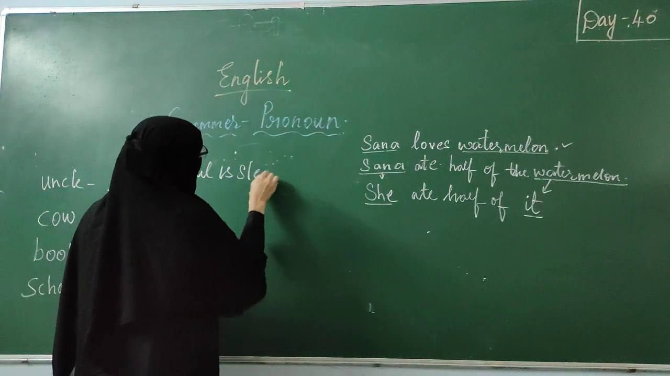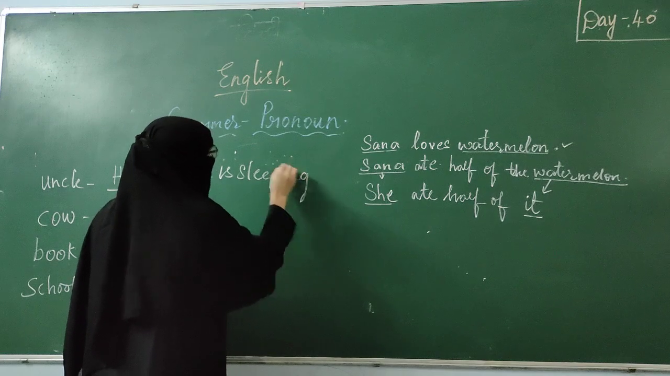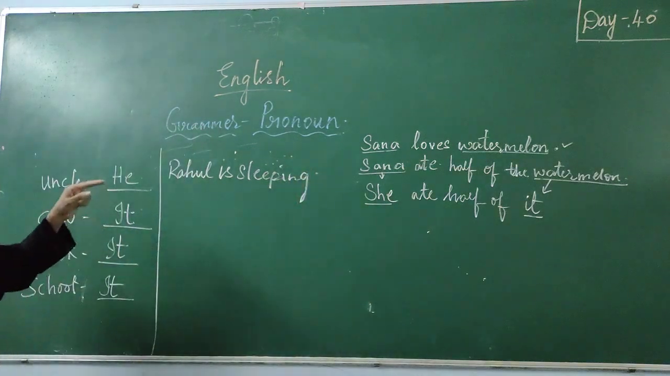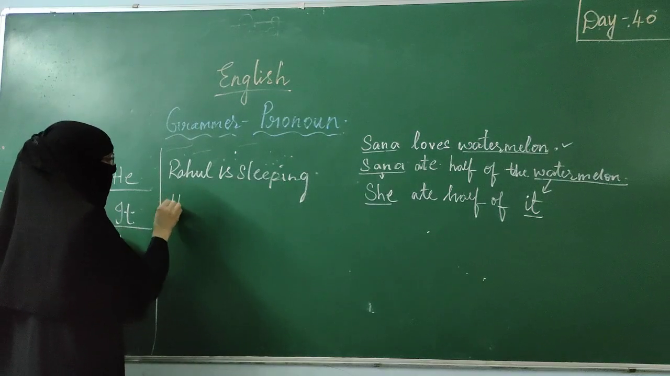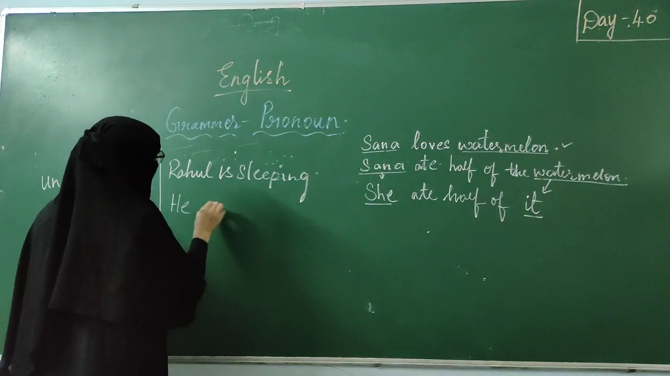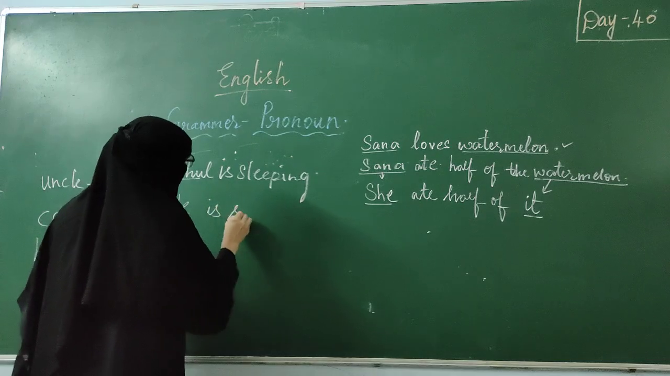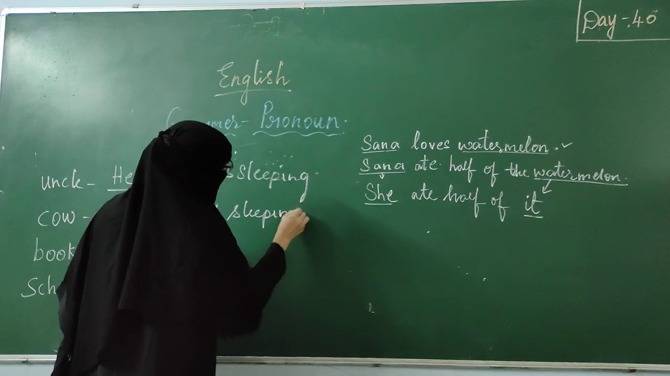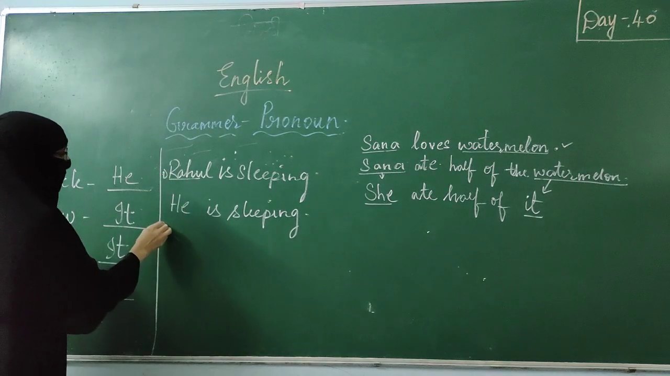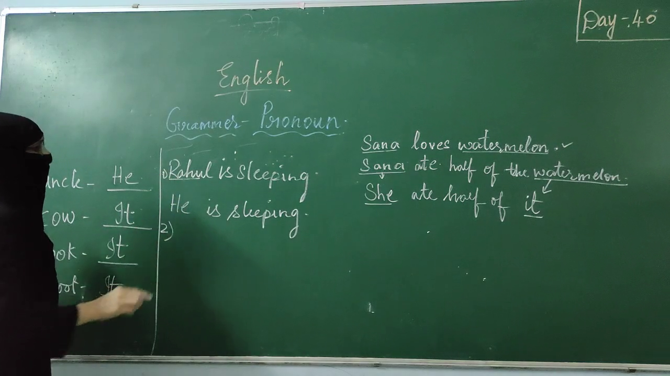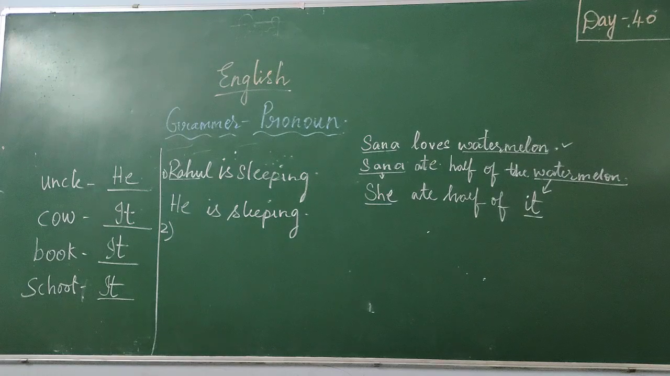Rahul is sleeping. So in place of the noun, I have to use a pronoun. What will I be using? Rahul is a boy, so I'll be using he. Only this will be changing. The remaining sentence will be as it is. Is it clear? Rahul is a boy, so we use he. He is sleeping.